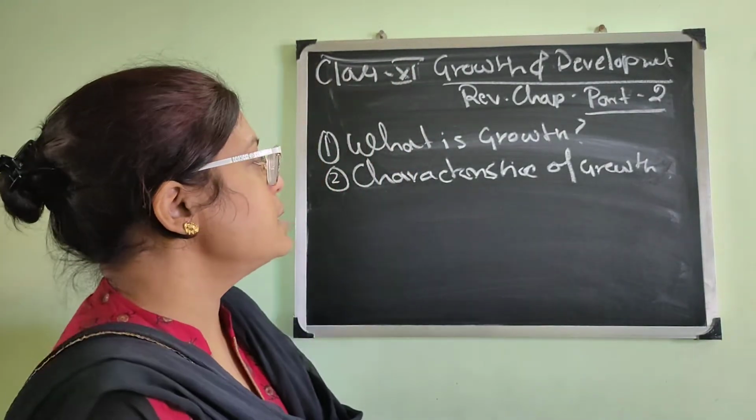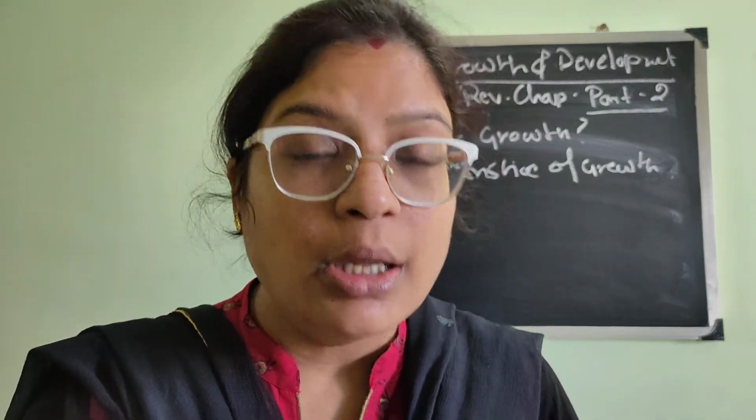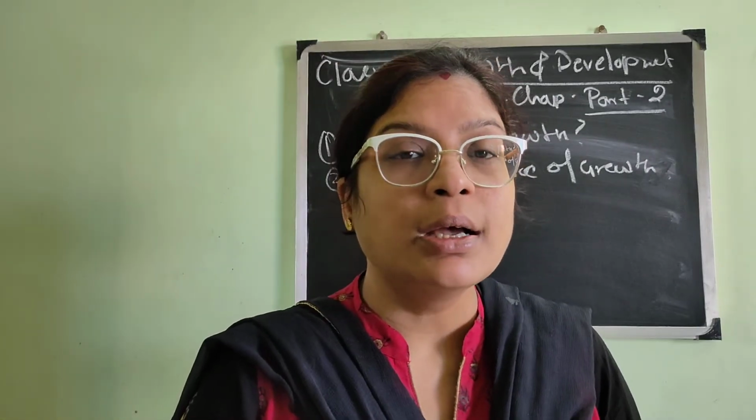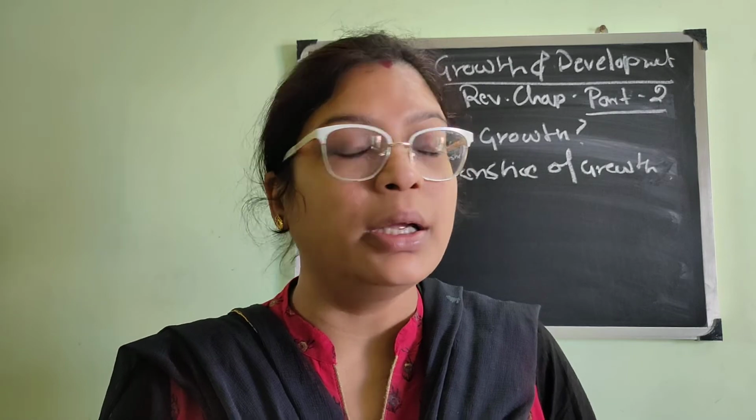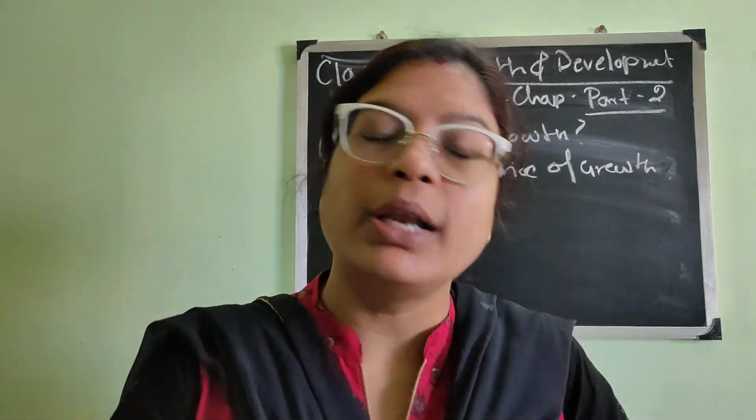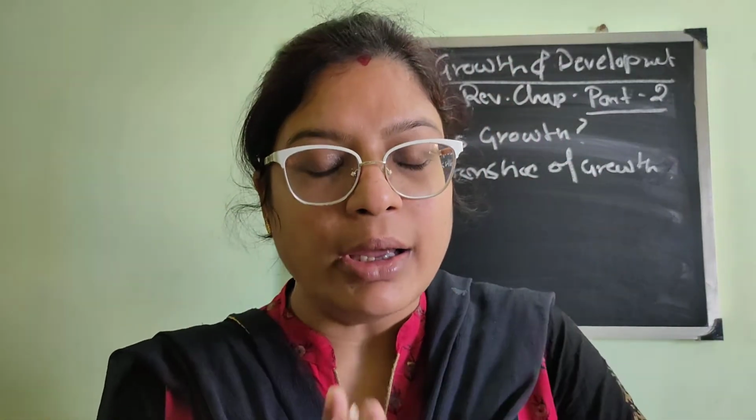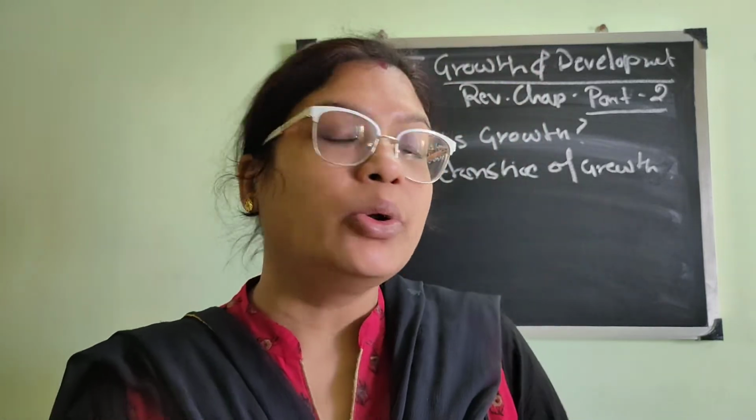Okay, now if we discuss the characteristics of growth, what we can say is that growth is a change in volume, isn't it? Because it is measurable. And growth is a type of quantitative change, because it is measurable. So how much the child is growing, whether the growth is happening properly or not, whether doctors must be consulted or not. And another thing is, throughout the life the growth will not occur, isn't it? So it has a fixed time period, and growth is always measurable.